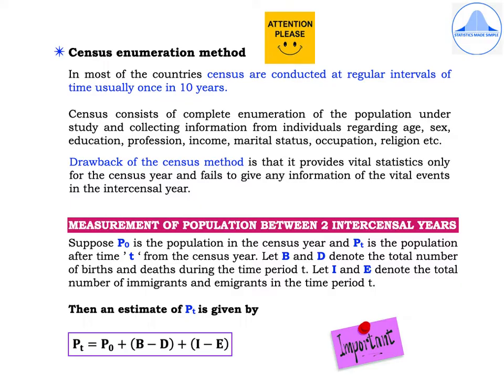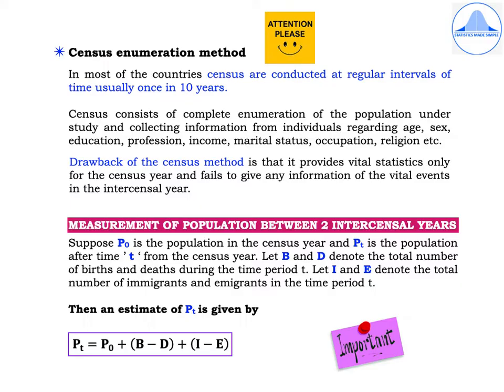Let I and E denote the total number of immigrants and emigrants in the time period t. Then, an estimate of the population is given by Pt equal to P naught plus B minus D plus I minus E.